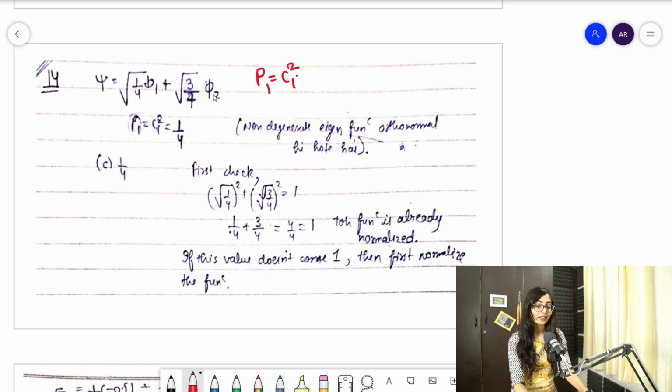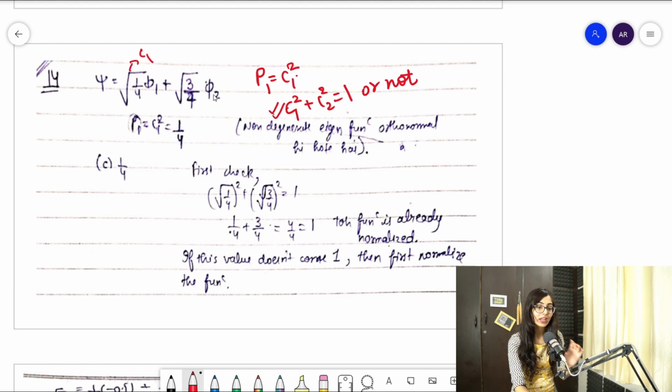But I told you one thing, that you need to find first of all whether C1 square plus C2 square is equal to 1 or not. This is the condition, guys. New people also who have come to my video for the first time, you need to check whether this condition is satisfied or not. This is C1 and this is C2. Clear? Is C1 square plus C2 square equal to 1 or not?